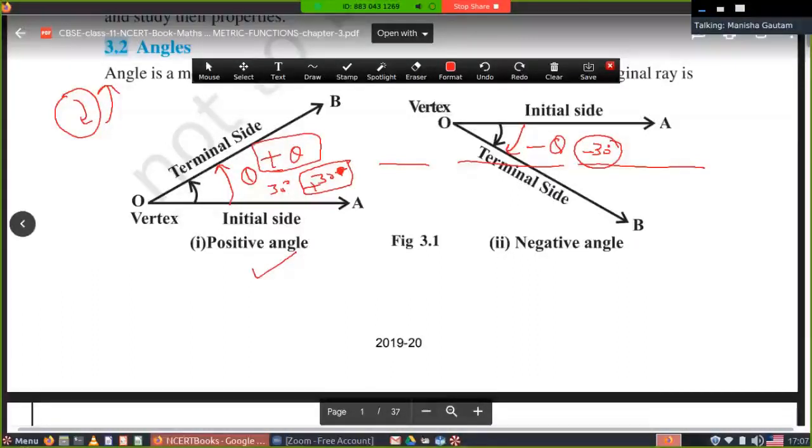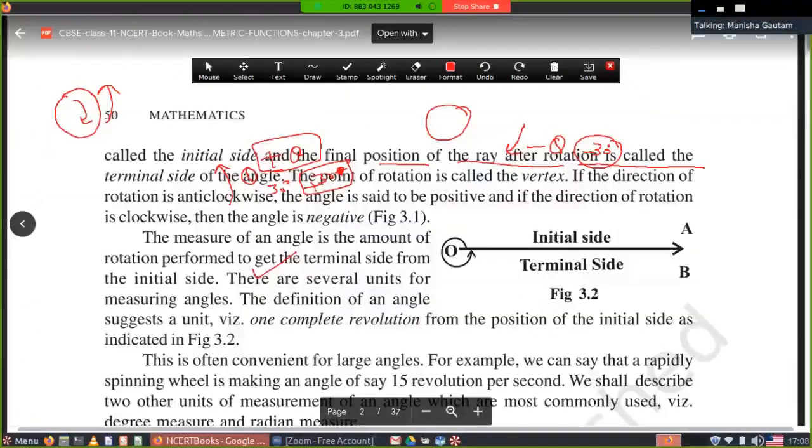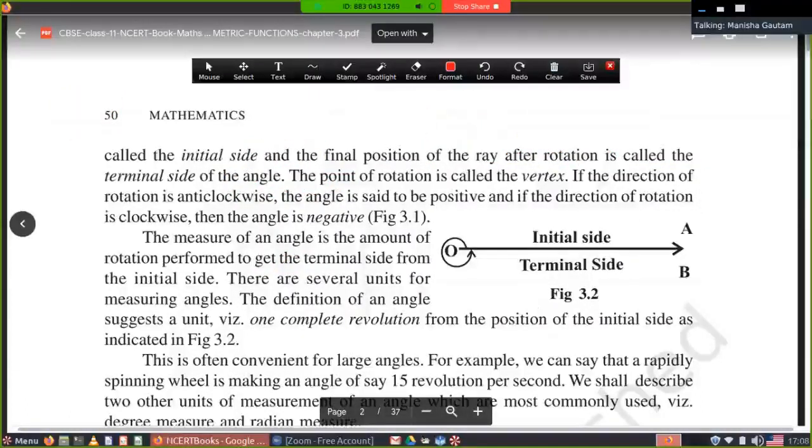So we have to remember the clockwise direction or anti-clockwise direction. Initial line, terminal line, and the vertex where these two rays join each other. These three we have to know. Now further, suppose this is the initial ray, and this is the terminal ray.